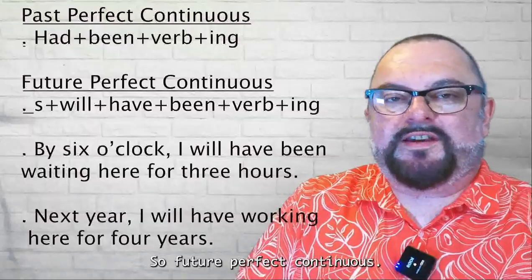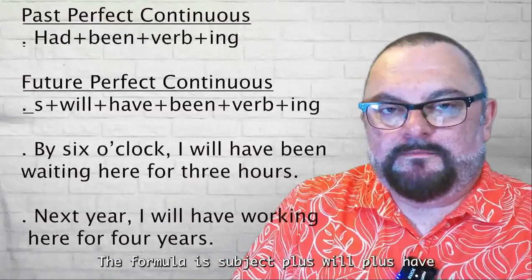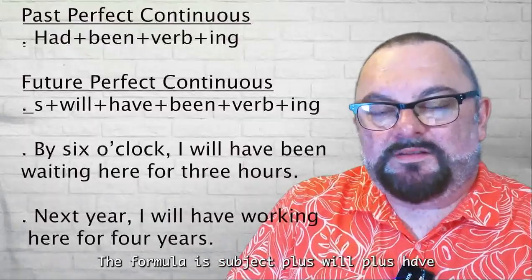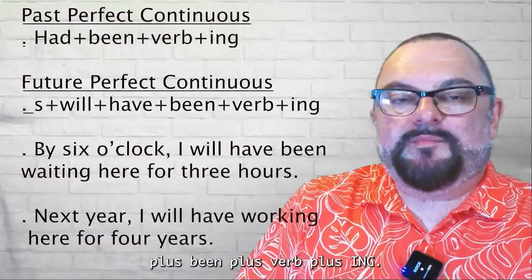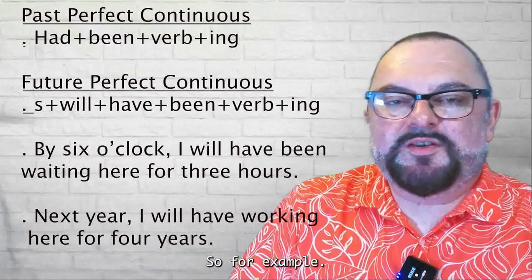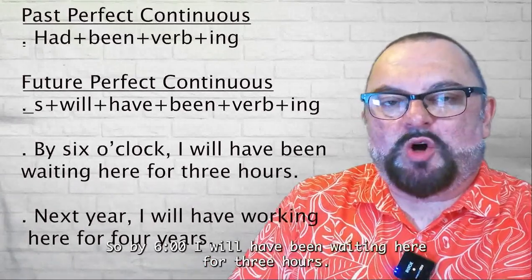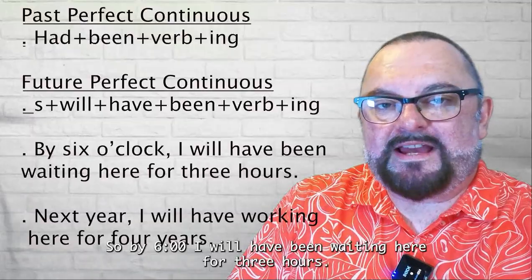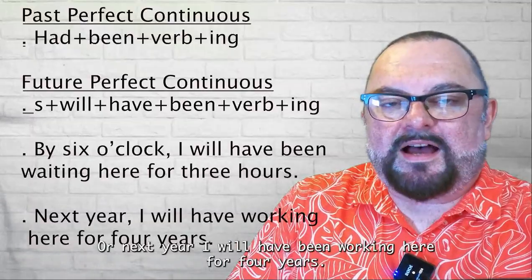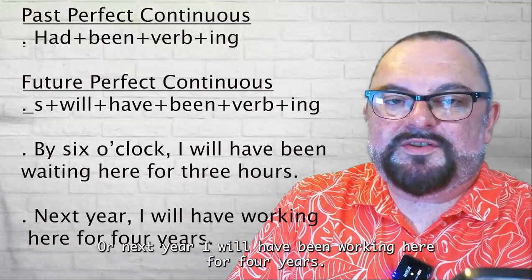So future perfect continuous, the formula is subject plus will plus have plus been plus verb plus ing. So for example, by 6 o'clock, I will have been waiting here for 3 hours. Or next year, I will have been working here for 4 years.